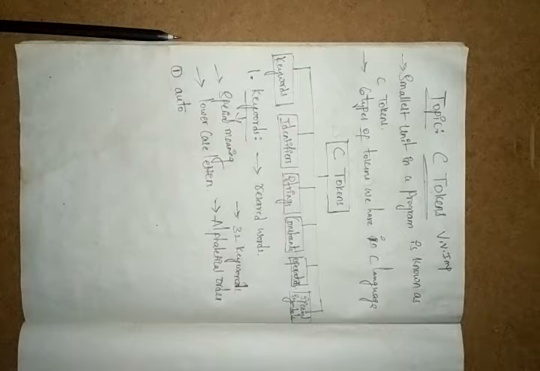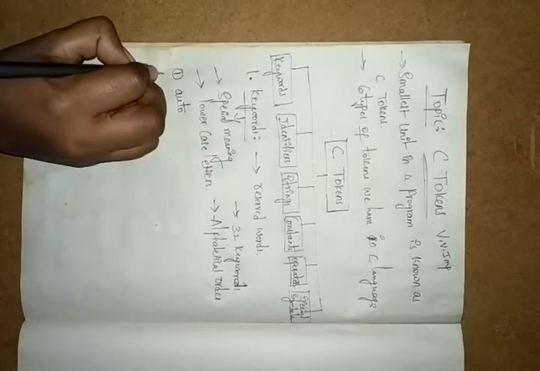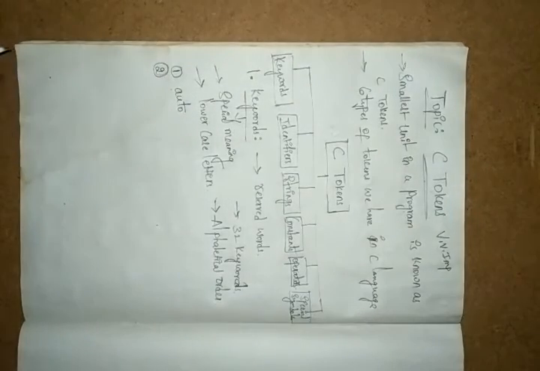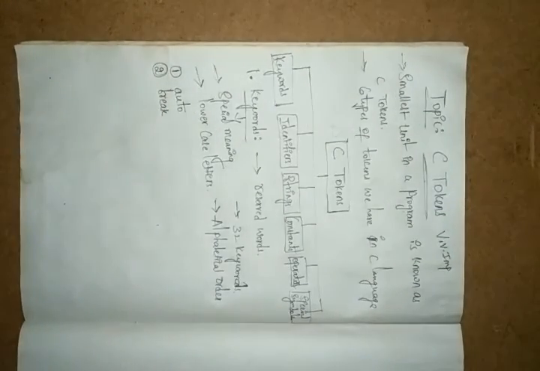Next we have another keyword, break. Break means stop. It stops the process.